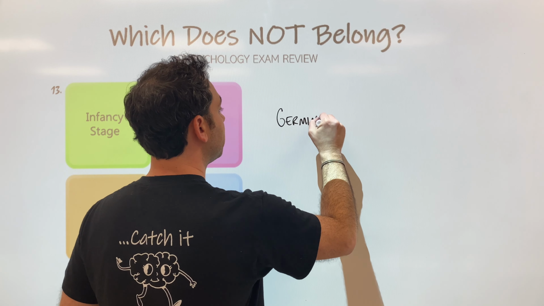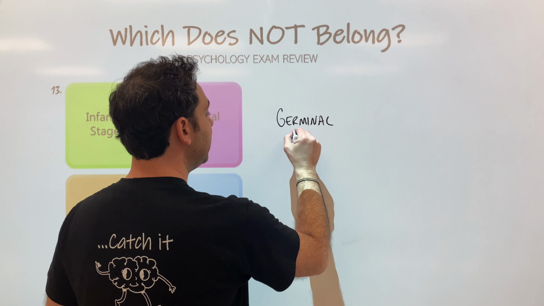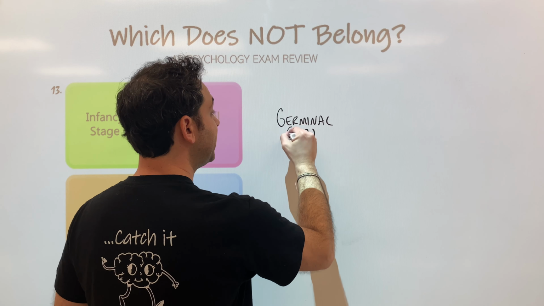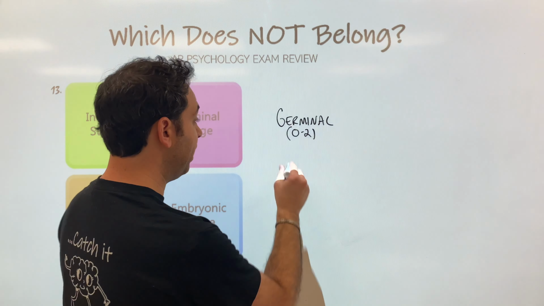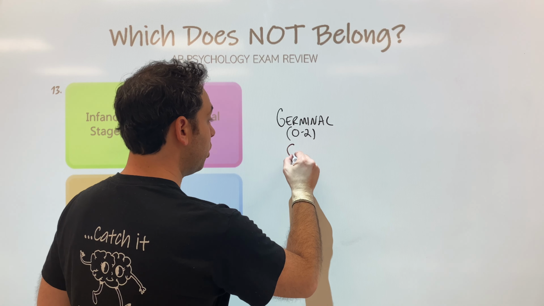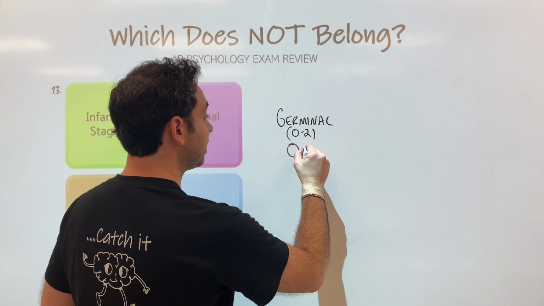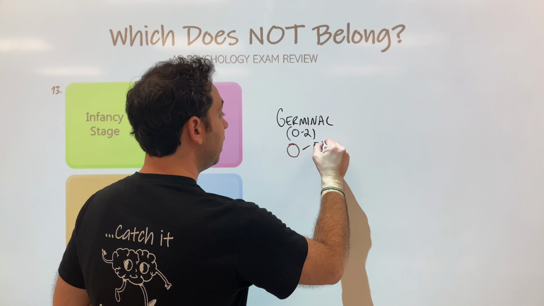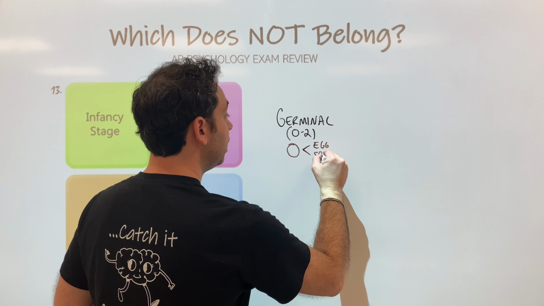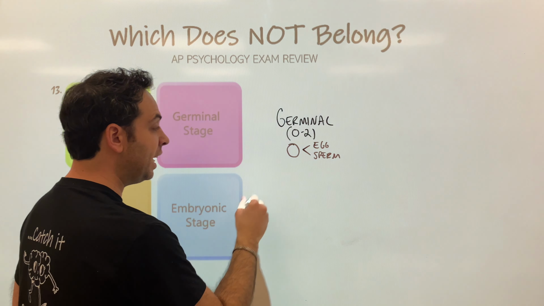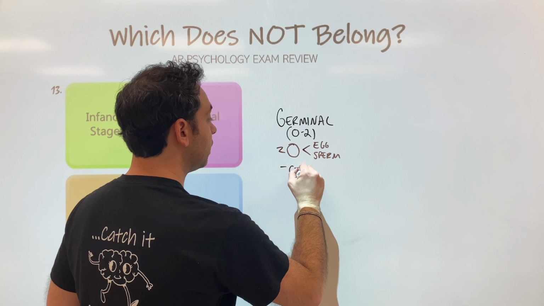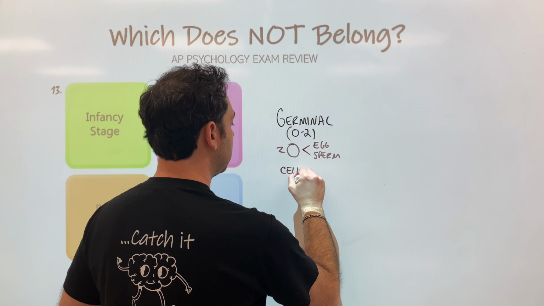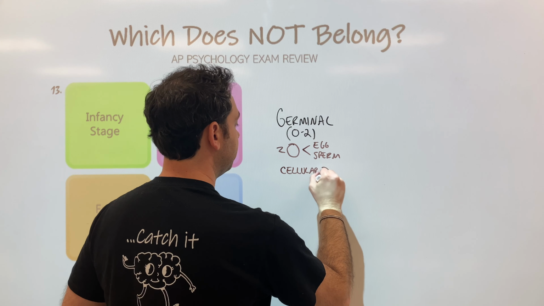Okay, what is the germinal stage? Well, the germinal stage is anywhere from 0 to 2 weeks, conception to 2 weeks. Okay, what does that mean? Well, after conception, right, a zygote is developed, right? A zygote is basically the mom's egg and the sperm cell uniting, and what do they create? A zygote, okay? And this is typically when we see cellular division, okay?